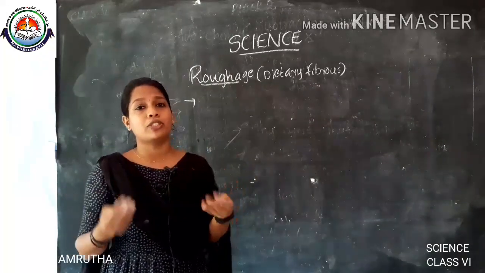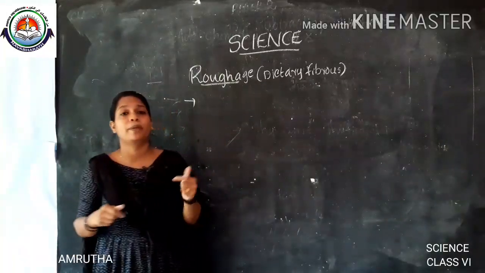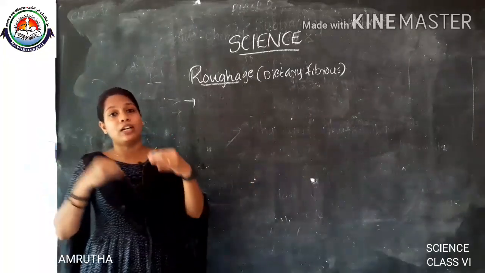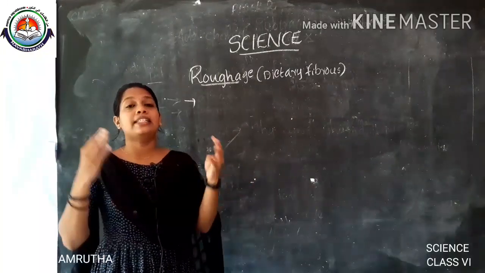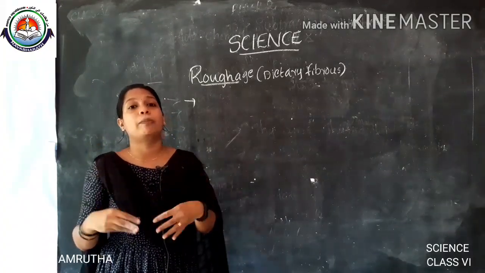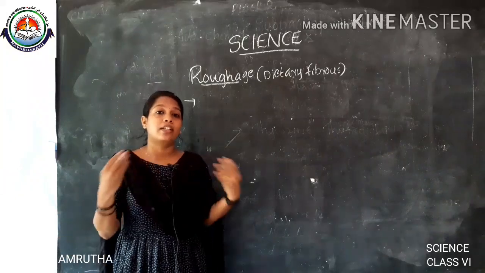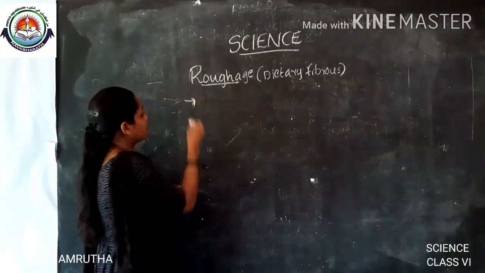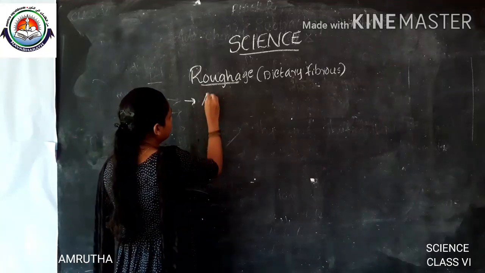Then what is the purpose of eating this roughage-rich food? It will add bulk to the food item so that it helps to get rid of the undigested food, and thereby it will help to get rid of constipation.